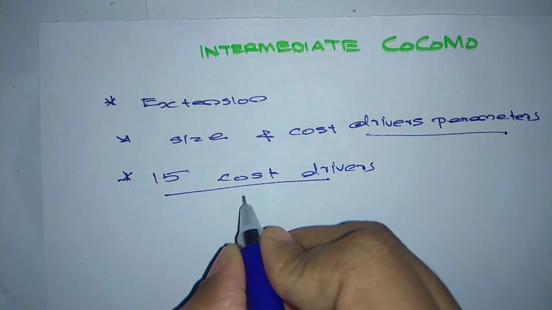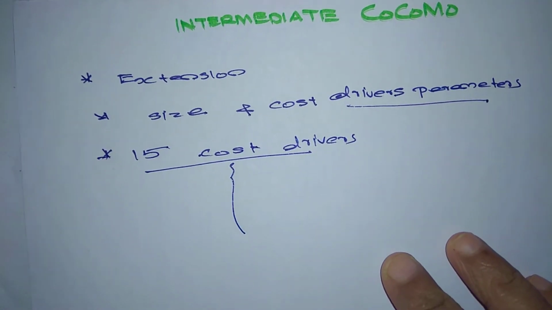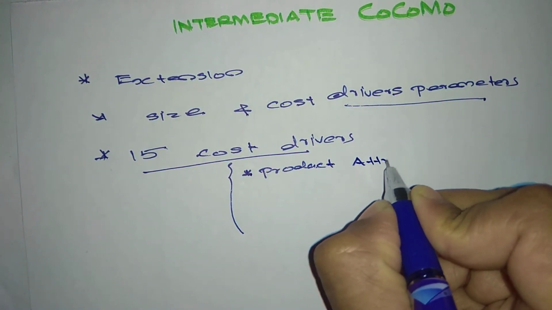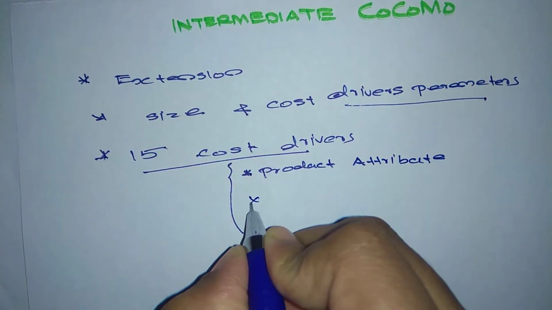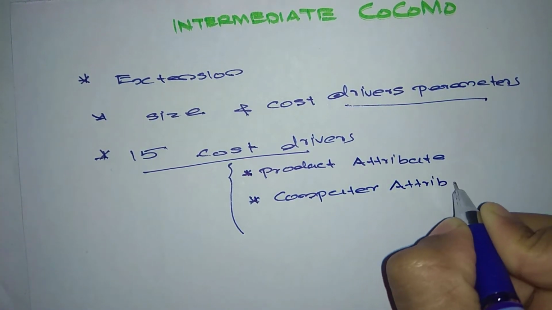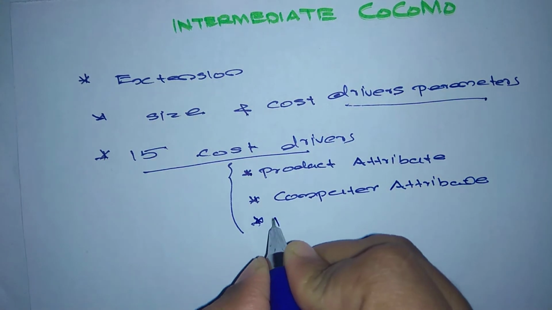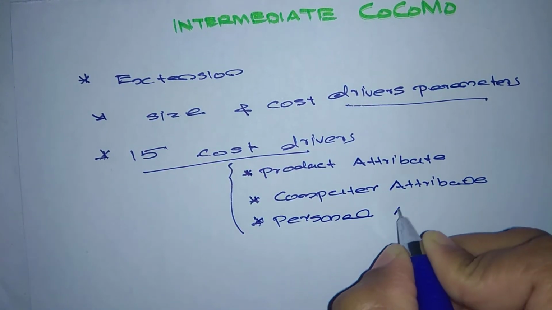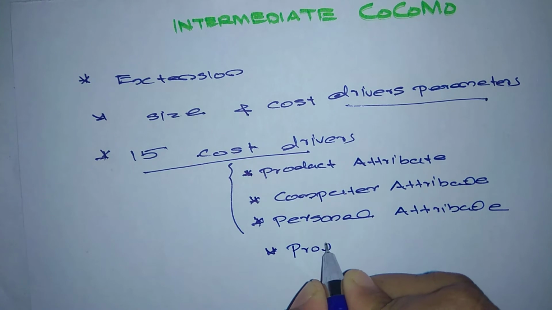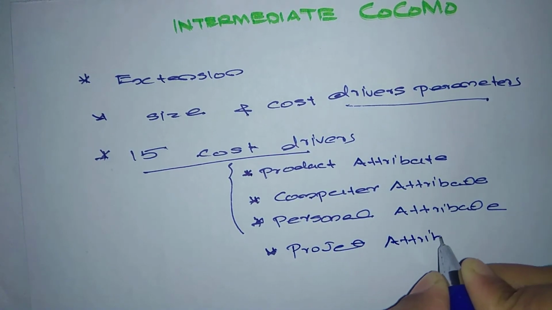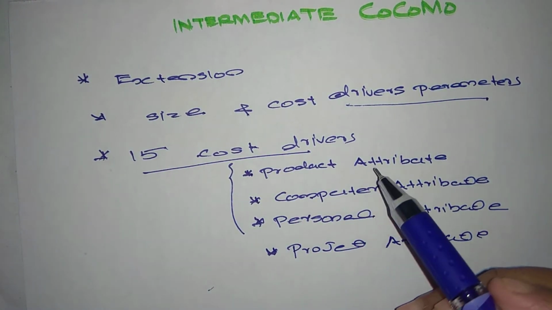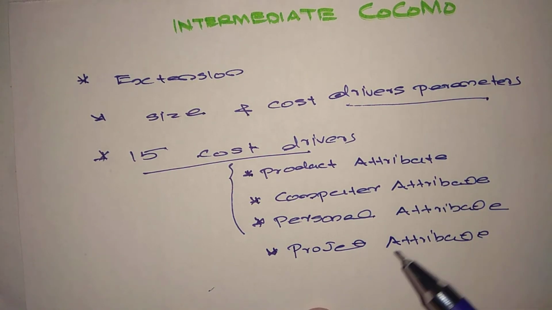Mainly we divide these 15 into 4 categories: product attribute, computer attribute, personal attribute, and project attribute. The 15 cost drivers are mainly divided into these 4 parts.